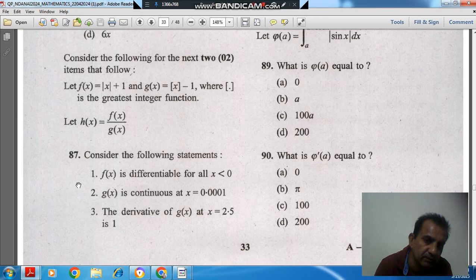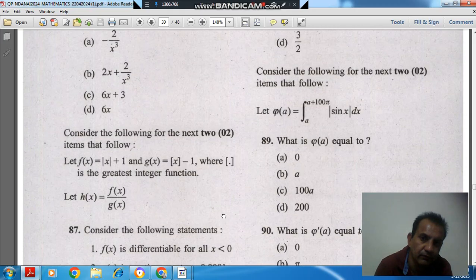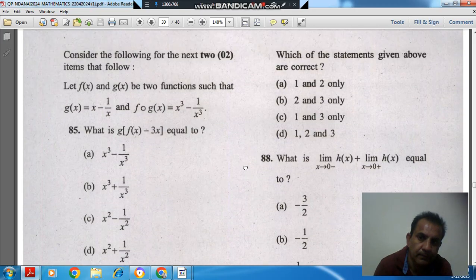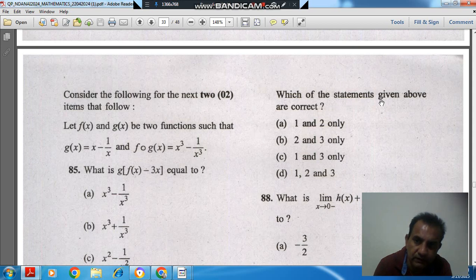Consider the following statements. 1. f(x) is differentiable for all x less than 0. 2. g(x) is continuous at x is equal to 0.0001. 3. The derivative of g(x) at x is equal to 2.5 is 1. Which of the statements given above are correct?